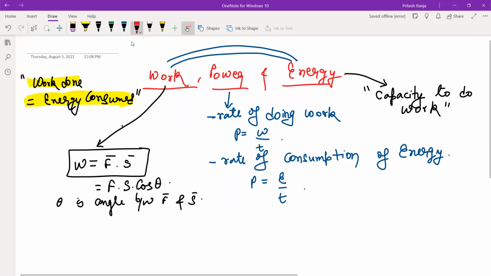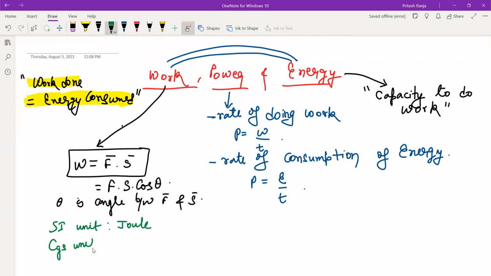Talking about the units in which we measure them. Work, what is the SI unit? Joule. What is the CGS unit? Erg. So basically 1 joule is equal to 10 to power 7 erg. CGS means you are writing down the units in centimeter, gram, second. SI में meter, kilogram, second. This is also called as MKS system. You all would have learned in chapter 1.